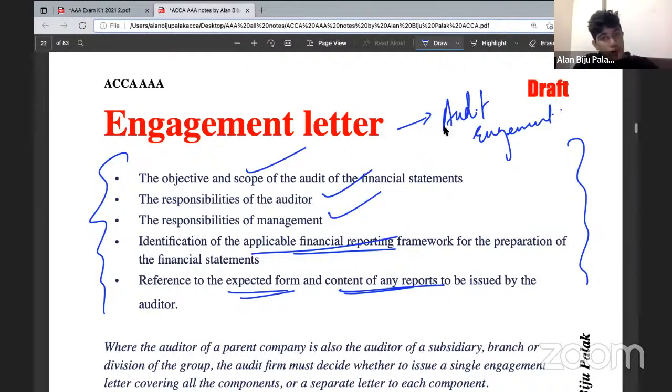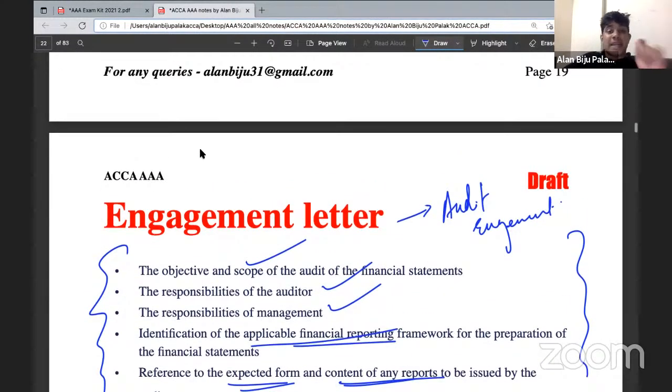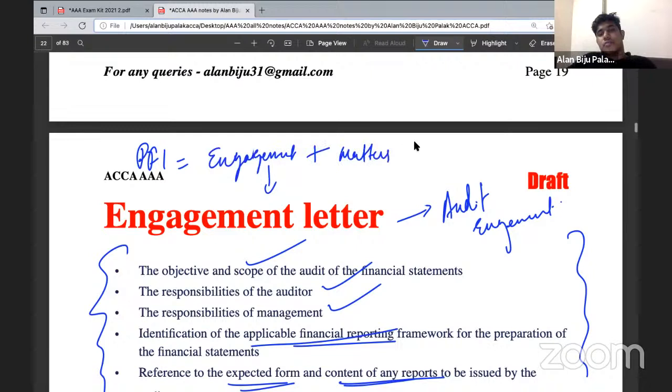However, you will also be getting a question on matters to be considered before accepting the terms of a PFI engagement. So when you're getting a question on matters to be considered before accepting the terms of a PFI engagement, the matters should be included within the engagement letter. Which means the same factors plus matters to be considered before accepting PFI engagements.